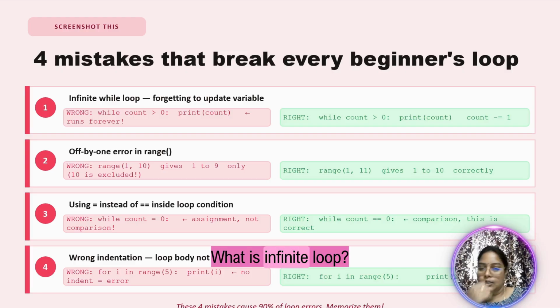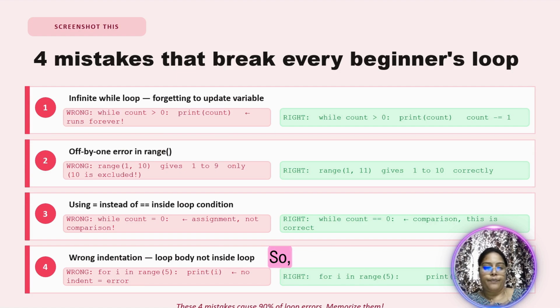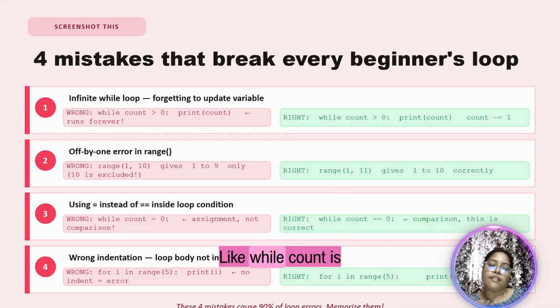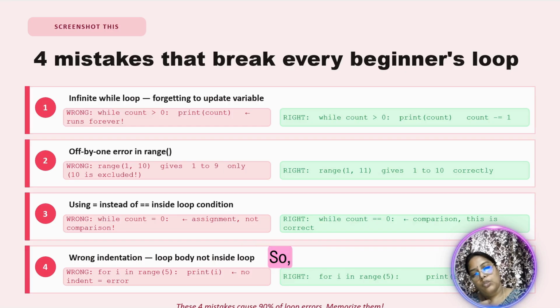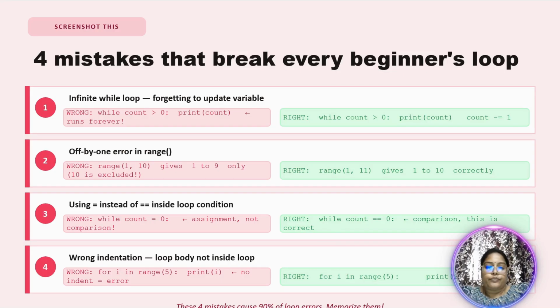The loop. What is an infinite loop? It means a loop that continues forever and will not break. So in an infinite loop, you forget to update the variable, so it continuously prints, like while count is greater than 20, print count. So it keeps on counting and you are giving minus 1. The right one should be count equals count minus 1. And if you don't write this increment or decrement, the loop will fail.